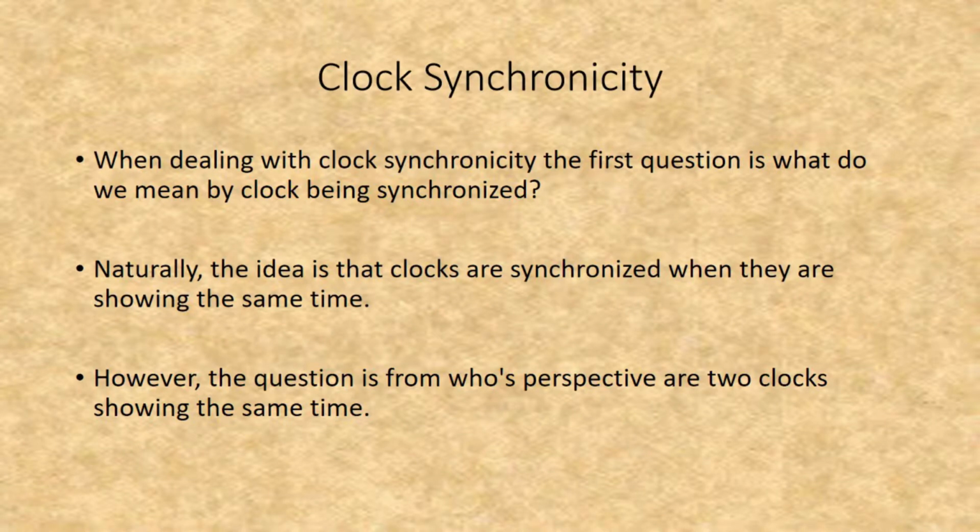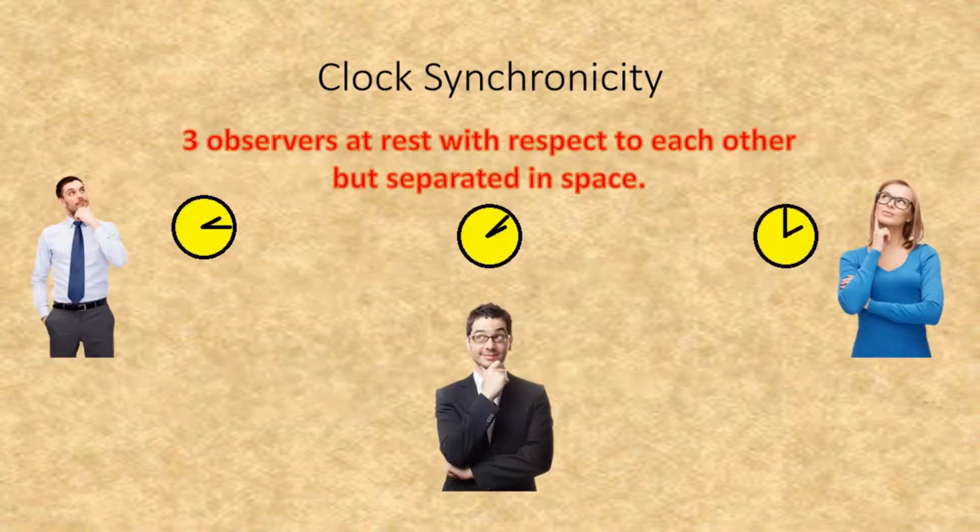When dealing with clock synchronicity, the first question is, what do we mean by clocks being synchronized? Naturally, the idea is that clocks are synchronized when they are showing the same time. However, the question is, from whose perspective are two clocks showing the same time? Now let's take the case of three observers at rest with respect to each other, but separated in space, each with a clock near them.